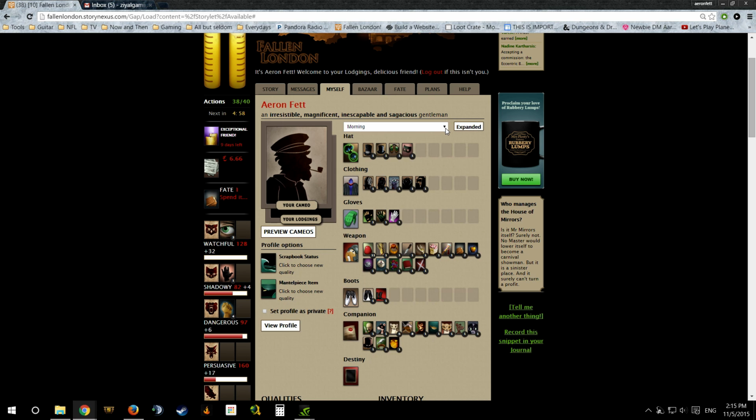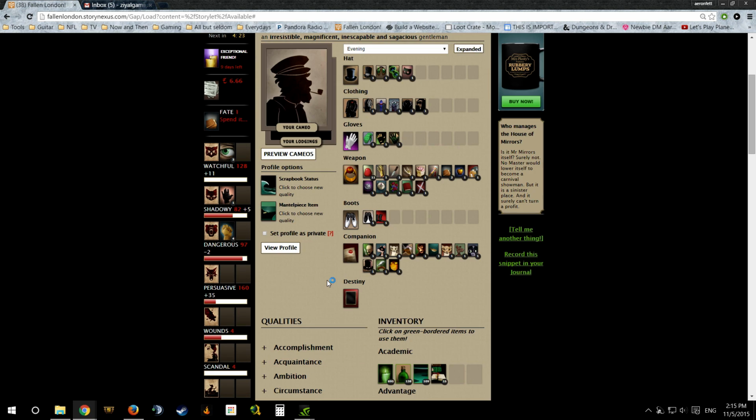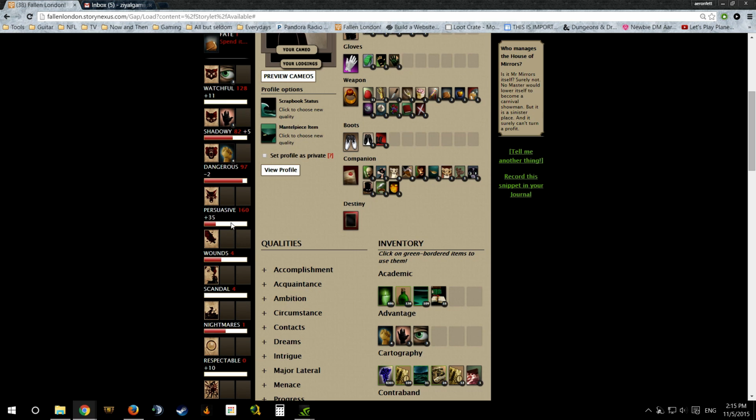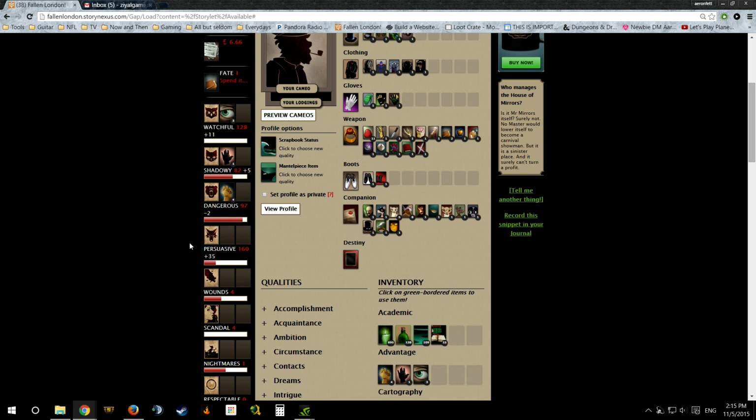It'll show you these little tabs for switching between your characters. This is my morning. This is my watchful, biggest increase of watchful, plus 32. Time to go out in the town for the evening. Put on my finest clothes, my dignified clothes, if you will. And then you'll see that my persuasive score goes up to 195. To give an indication, getting a major milestone in the game is getting to 100 in every skill.